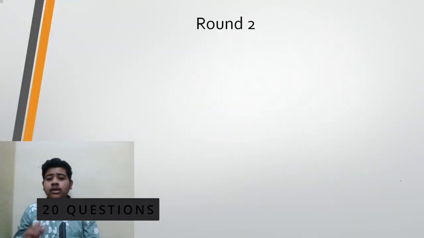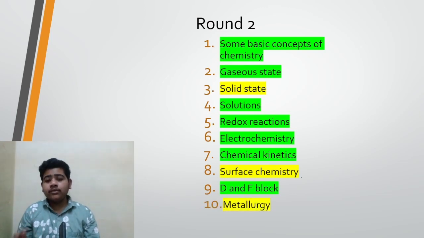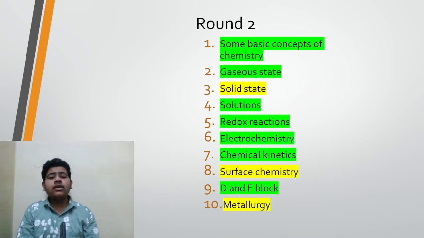And now let's move to the round 2 chapters. I have included the chapters which are not so easy or are less scoring, and in those you have to do the chapters highlighted with green first, because they are more important. You can skip the chapters highlighted with yellow, because either they are relatively tougher or have very little weightage. For example, solid state is a chapter which students find relatively tough, and metallurgy has very little weightage. So first do round 1, and only then move to round 2.